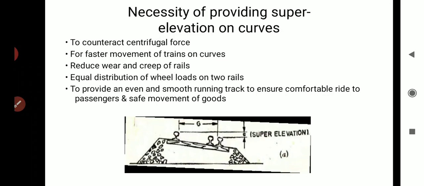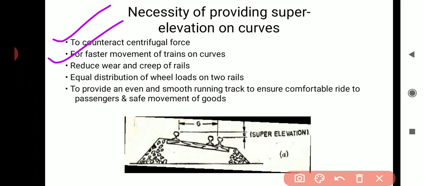The next point is for faster movement of trains on curves. Then the third one is to reduce wear and creep of rails. The next point is equal distribution of wheel loads on the two rails. Generally when the train moves in the curved track, due to the centrifugal force it tries to pull the train in the outer direction, so it exerts higher pressure on the outer rail only.